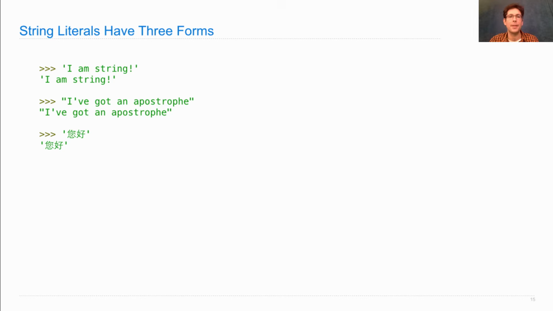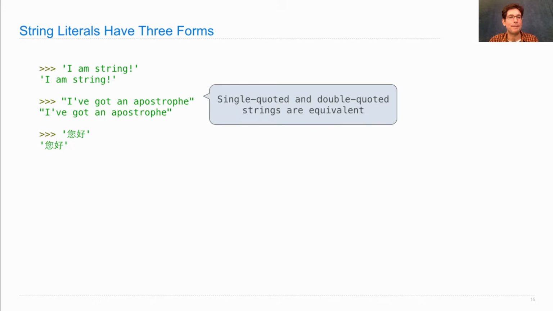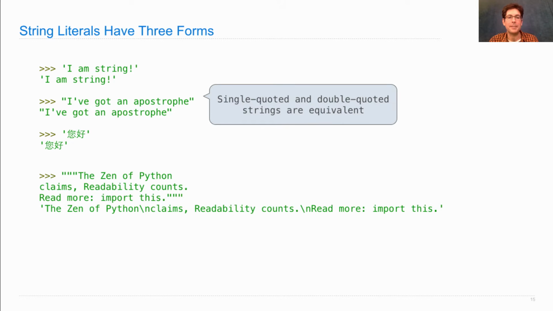So, some details about strings that you may have discovered already throughout the course, but I'll go through them now. There are 3 different ways to write down a string. I can use single quotes, I can use double quotes, and they're the same, except that if you put an apostrophe in the middle of a double quoted string, it works out fine. But if you do that in the middle of a single quoted string, well then it would end the string. You don't have to just put English characters in the string. Ni hao is fine. Single quoted and double quoted strings are equivalent.